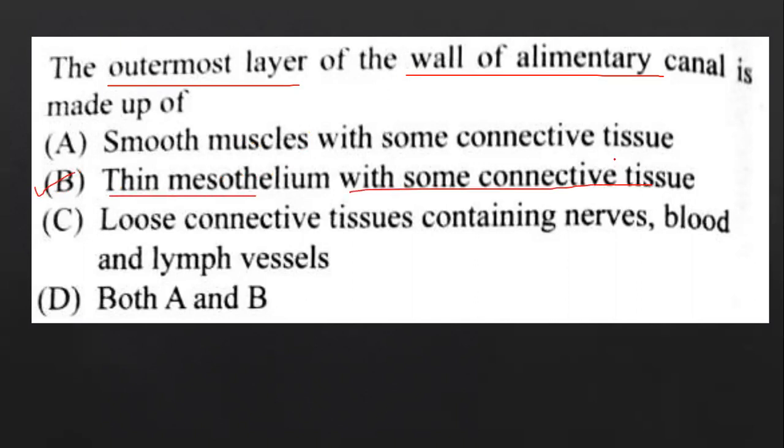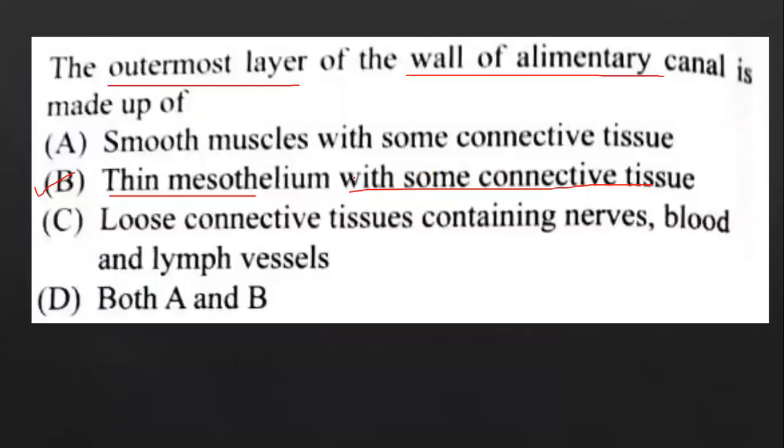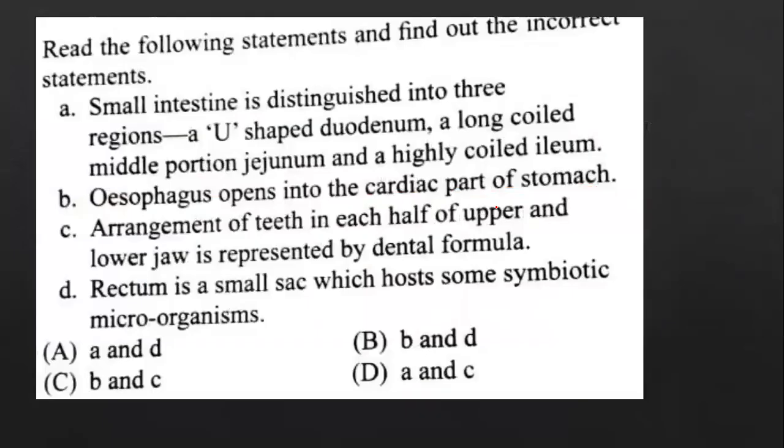Thin mesothelium with some connective tissue. Let's check it out. Where is it found in the NCERT? Serosa is the outermost layer and it is made up of thin mesothelium, epithelium of visceral organ with some connective tissues. We know that serosa is the outermost layer and mucosa is the innermost layer. Yes, page number 259 of NCERT.